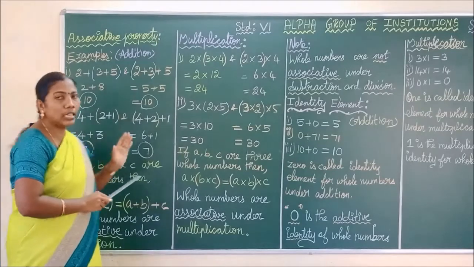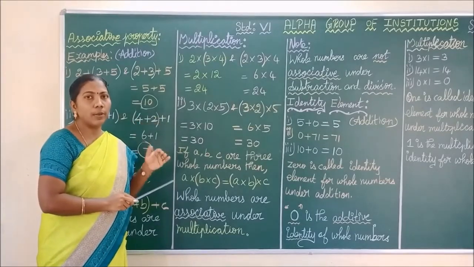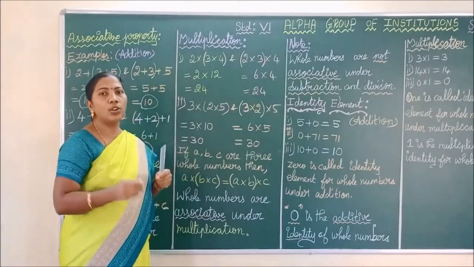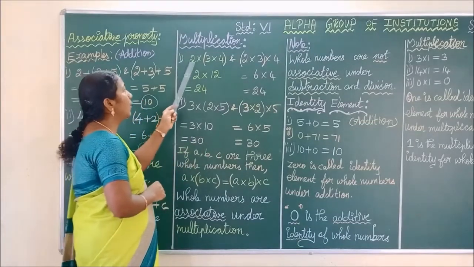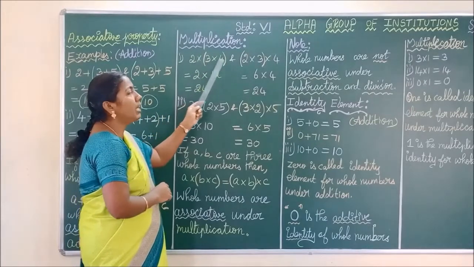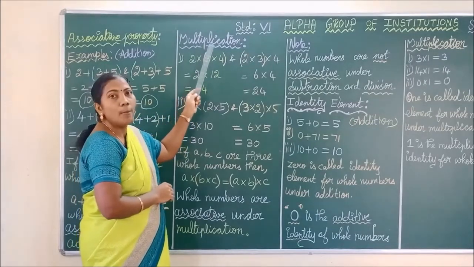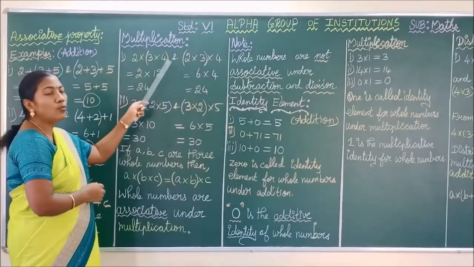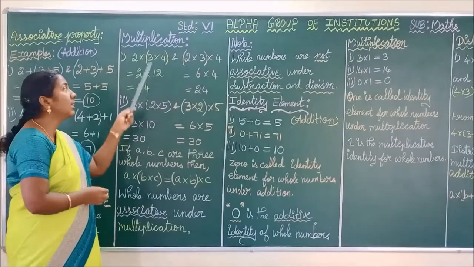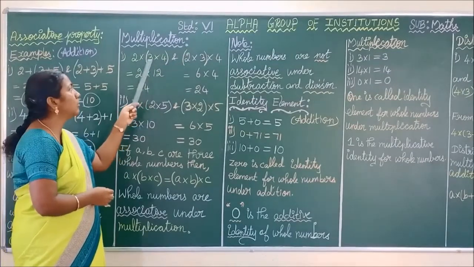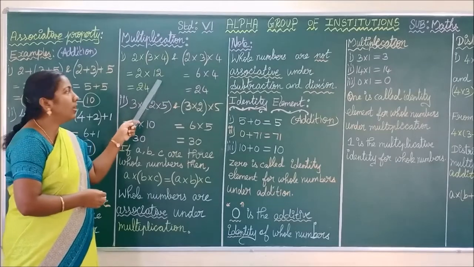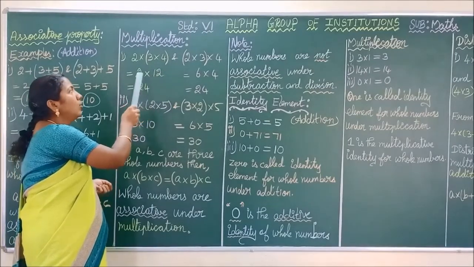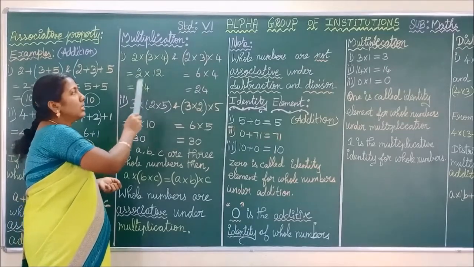Next we are going to same property. That is associative property for the operation multiplication. Okay. Associative property means what I have told you have to take 3 numbers. Thus I have taken 3 numbers 2, 3 and 4. Here the operation is multiplication. 2 into 3 into 4. First we are going to multiply the second and the third whole number. So 3 into 4, what is the answer? 12. Next we are going to multiply this product with the first whole number. 12 into 2, what is your answer? 24. See, keep this in your mind.